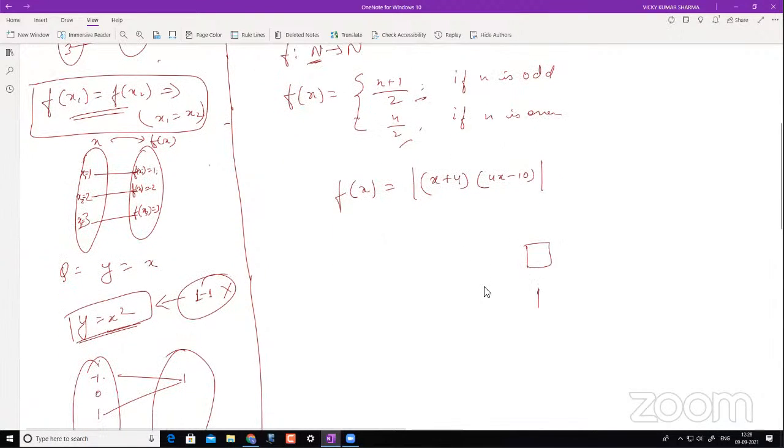First of all, let's understand whether this is 1-1 or not, and whether this is onto or not. You know what is bijective, right? If it is both, then it is bijective. So now let's understand this. You know the mod function. How does the mod function graph look like? Something like this, isn't it? No matter what x value you give, it will only give you positive y, right? And what is this function defined from? Is it defined from R to R?